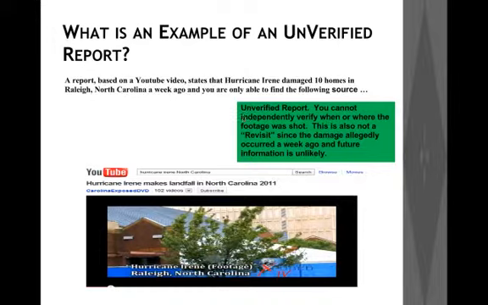So since we are not able to find other media sources which can corroborate this fact, we can very safely say that this is not a revisit and that this is an unverified report.